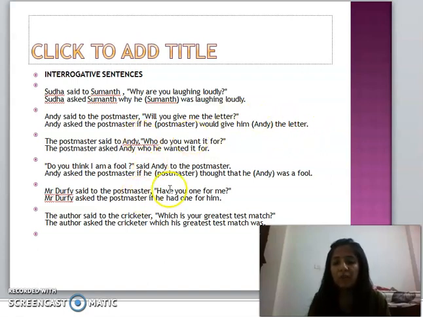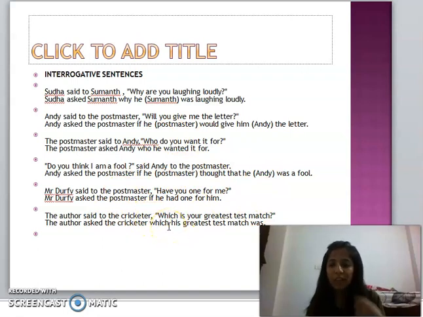Same, if we are using "Have you one for me?", then Andy asked the postmaster if he had one for him. Have, present perfect, changed into past perfect, he had one for him. Me changes into him. So this you have to understand. First apply it with yourself and then make the sentences.